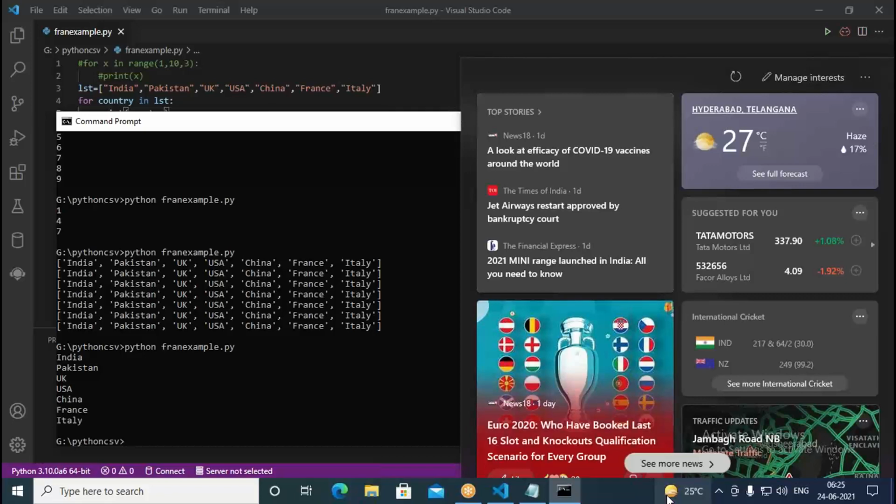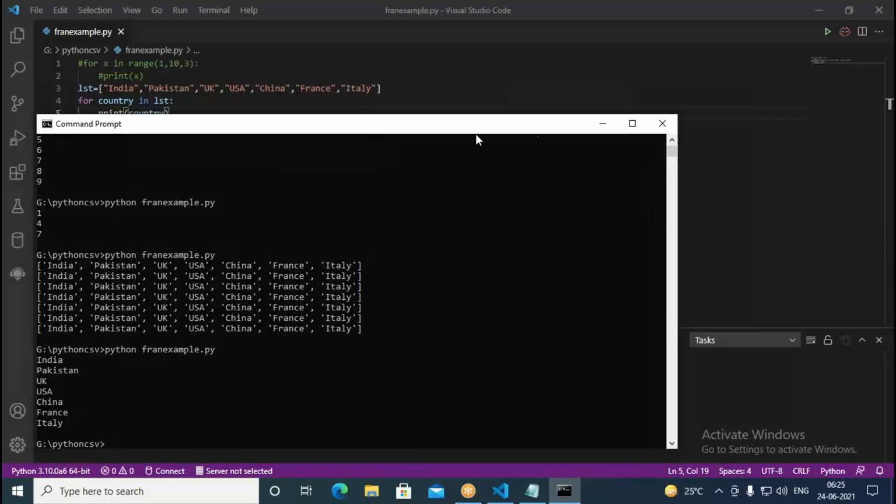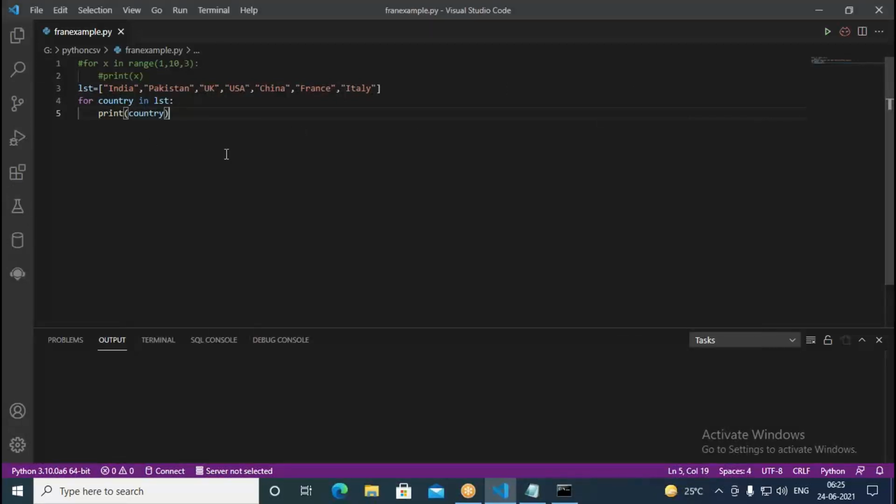Now next thing, I want to use continue with the for loop. As long as the specified country is not available in that, we don't print anything, we continue. So here I don't use the for loop now, I just comment it.